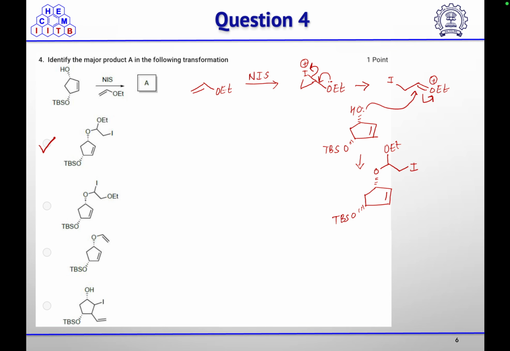So first the iodonium ion will form, then oxygen will push the electron density to open that three-membered iodonium ion to form the oxonium ion, which is the reactive species in this case. Then the alcohol will react with that oxonium ion to neutralize the positive charge on oxygen, and you will get your desired product.